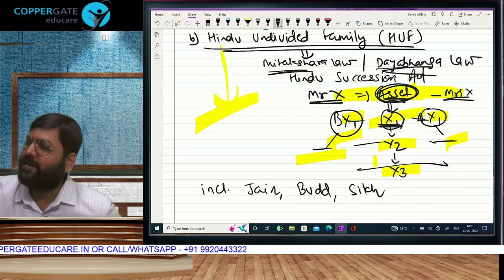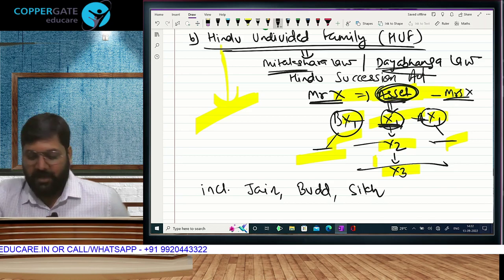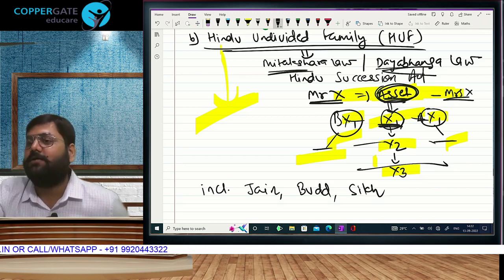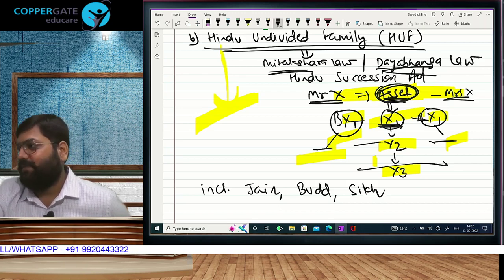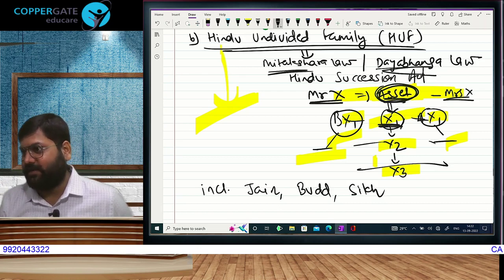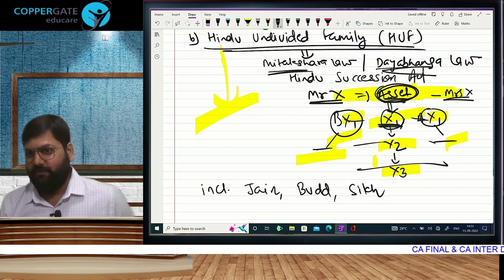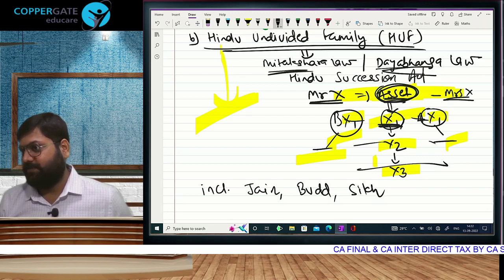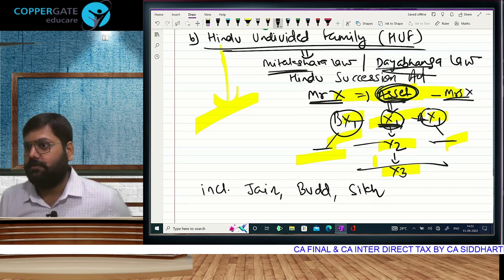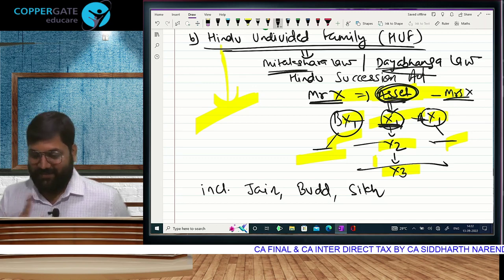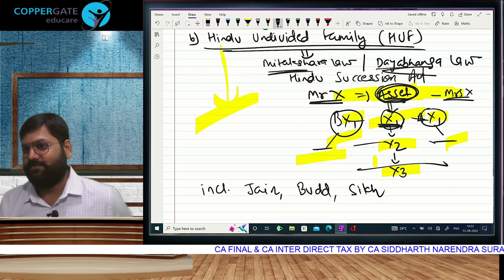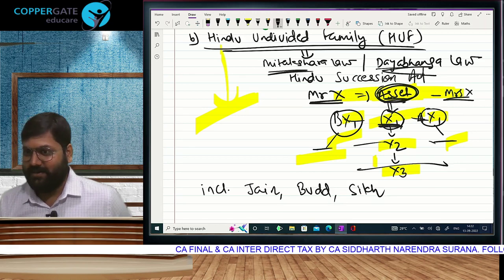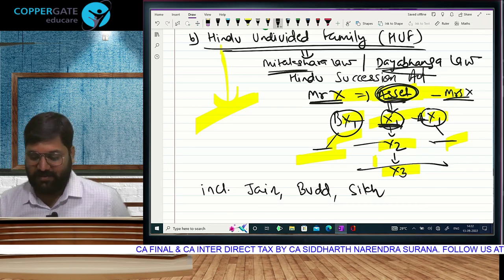This is why I had to tell you little about the tax rates. HUF in our country is nothing but a tax evasion tool. When Karta ka self income has reached the peak and he is in the highest rate now, he starts taking income in the name of HUF. We all do that. We Jains are not at all accepting the fact that Jainism is a part of, it is not a part, it is a separate religion. But for tax purposes, I have my own HUF. Understood? HUF? Very good.